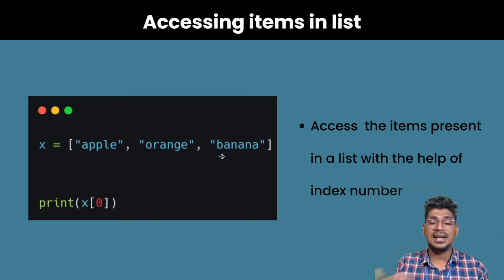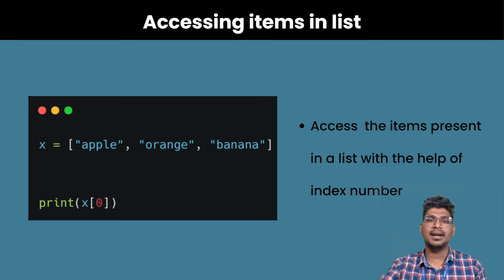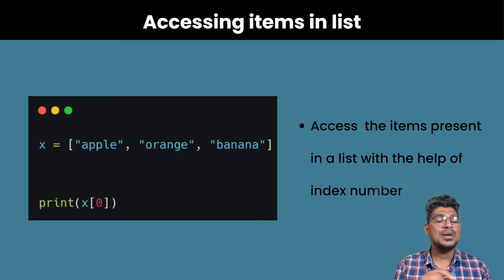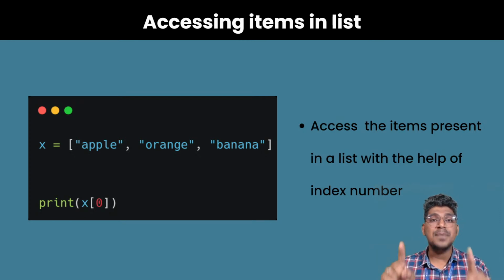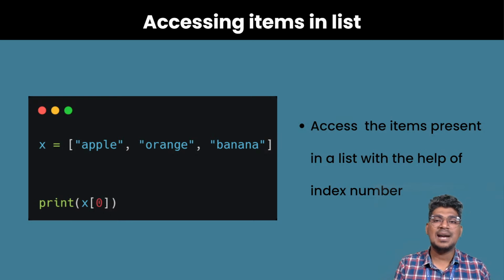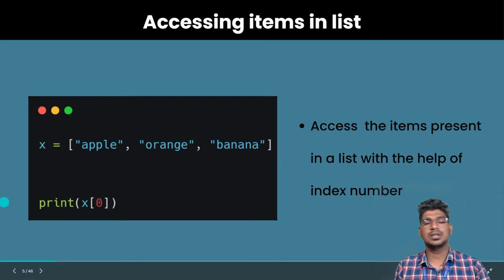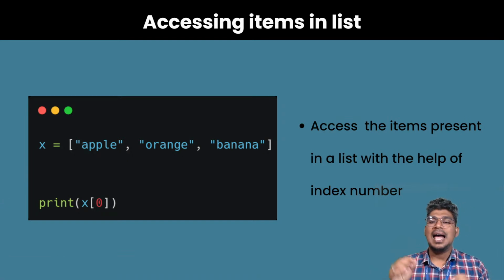For example, if I need the 0th index, you call the variable and mention that index number, and it displays the output, which is apple for this code. So we access an item present in a list with the help of its index number.